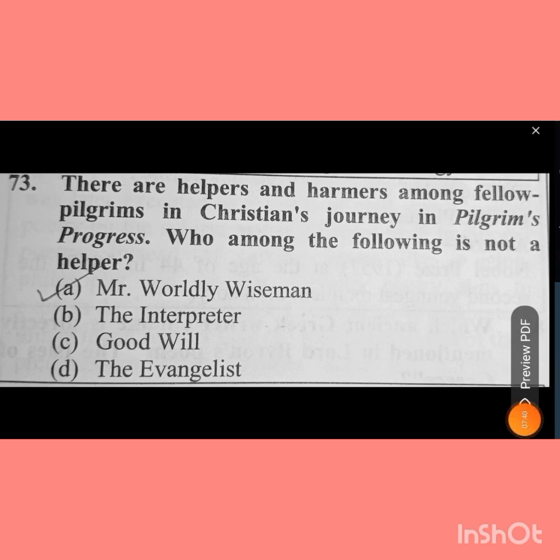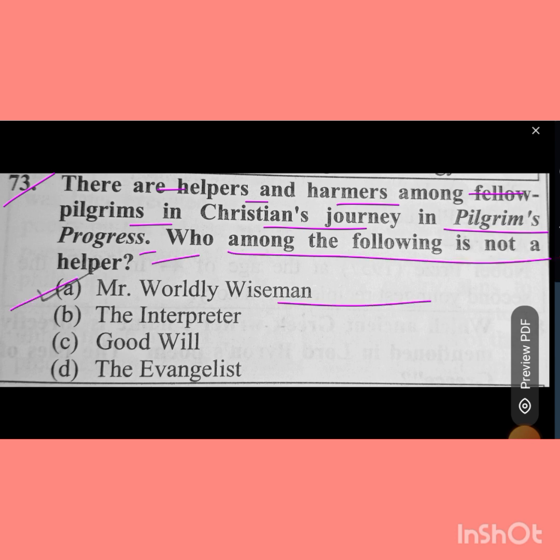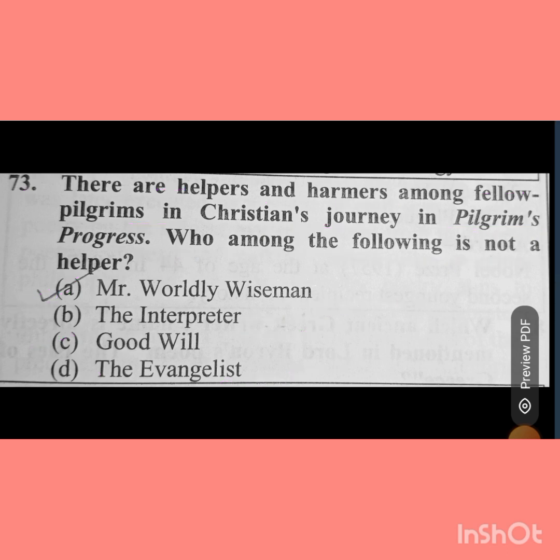Question number 73. There are helpers and harmers among fellow pilgrims in Christian's journey in Pilgrim's Progress. Who among the following is not a helper? A. Mr. Worldly Wiseman. B. The Interpreter. C. Goodwill. D. The Evangelist. So the answer to this question will be option A, Mr. Worldly Wiseman.